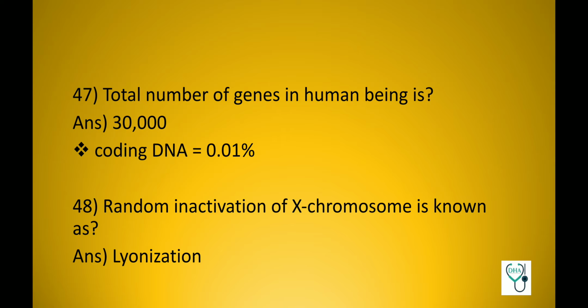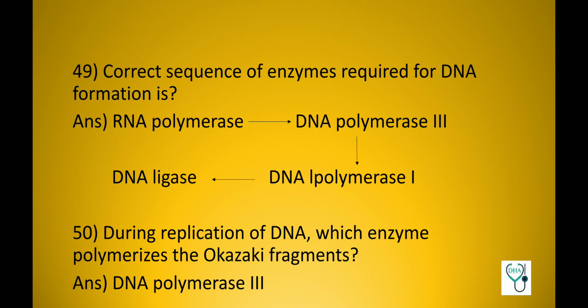Total number of genes in human being is 30,000. Out of this, coding DNA is only 0.01%. Random inactivation of X chromosome is known as lyonization, and this is Lyon's hypothesis. Correct sequence of enzymes required for DNA formation is RNA polymerase, followed by DNA polymerase 3, then DNA polymerase 1, and lastly DNA ligase.